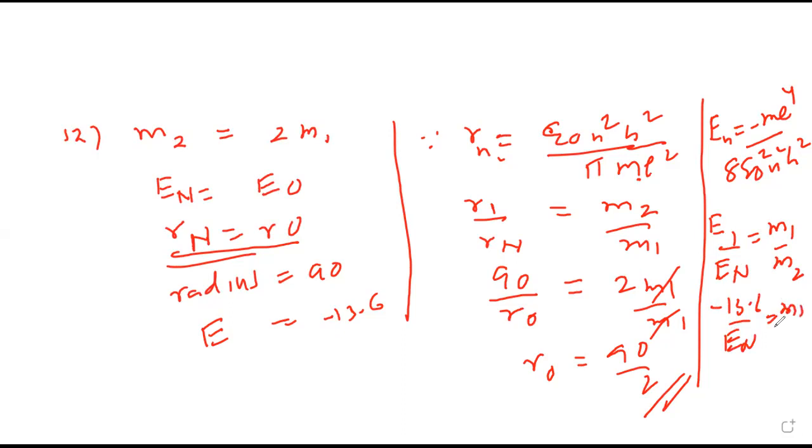Mass is M1, new mass is twice M1, M1 cancels. So En will be minus 13.6 into 2. 13.6 into 2 is 27.2. So minus 27.2 and a naught upon 2. So answer A.